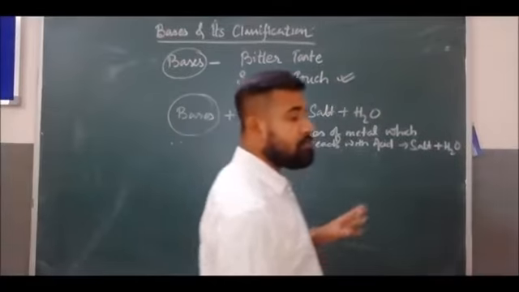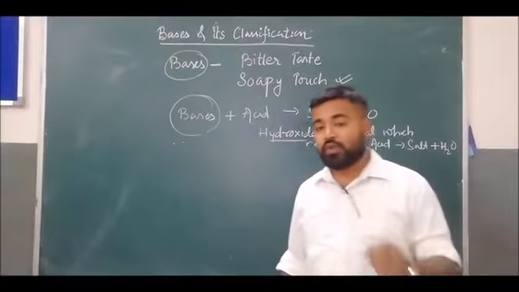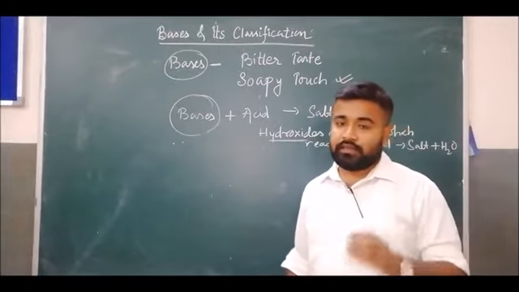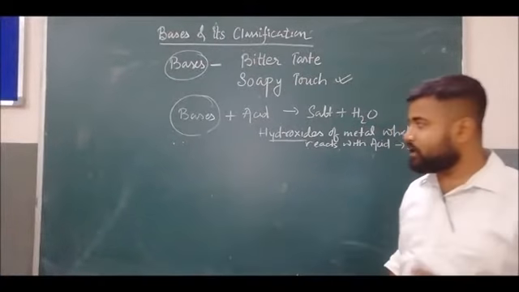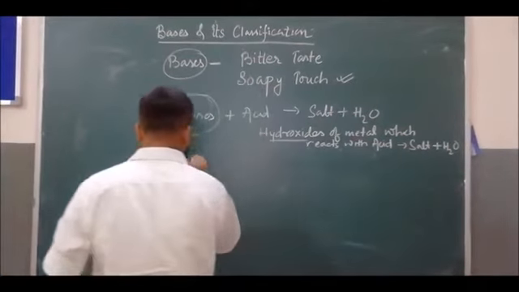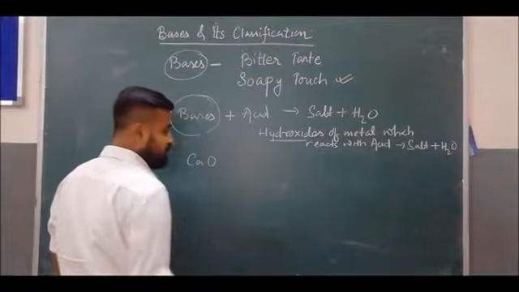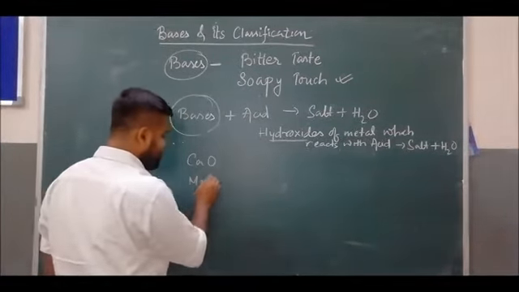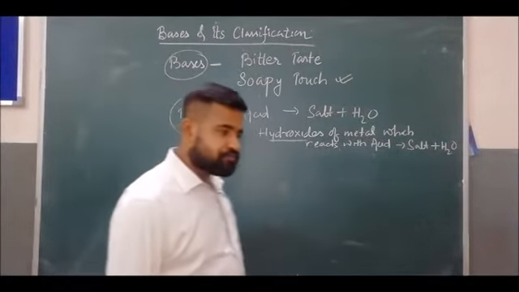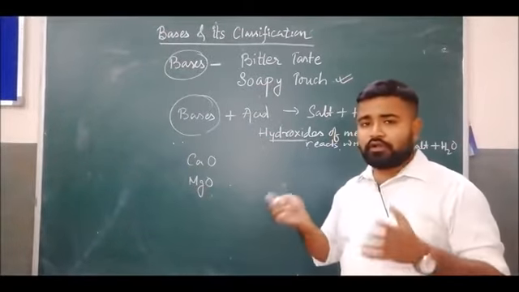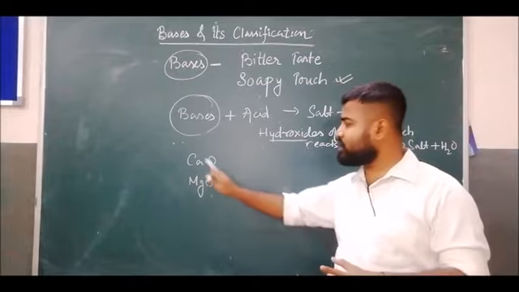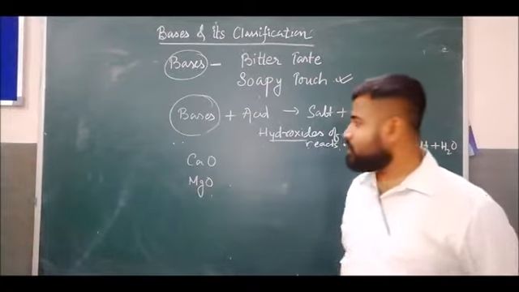Similarly, there are some metal oxides which are also basic in nature, for example calcium oxide and magnesium oxide. How can we justify that these are bases?